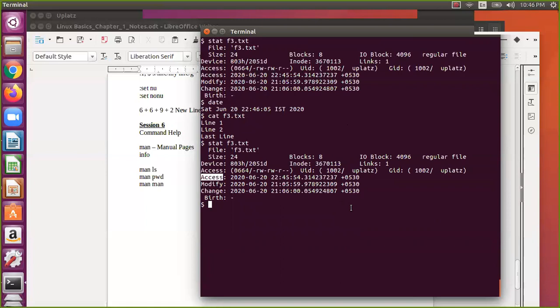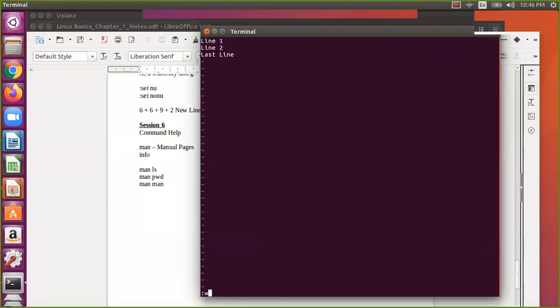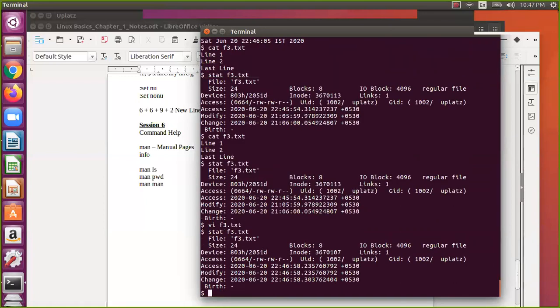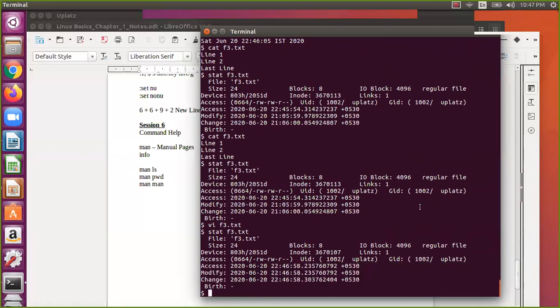So if I say cat f3, the file access time changes, but it will not change the modification time because we are not changing the file. But let us assume I open f3.txt and then save and quit with wq. Then you can see here that this particular time gets modified. So you need to remember that.